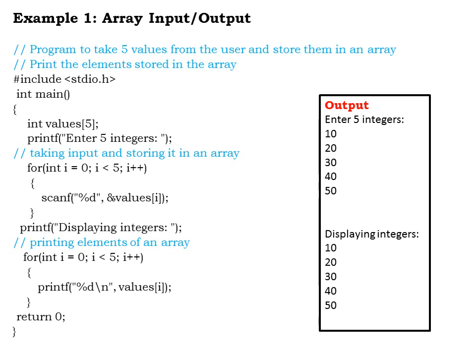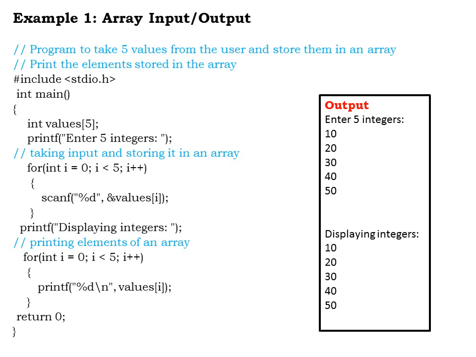So i less than 5, so 0 is less than 5, condition is satisfied, i plus plus, I enter inside the for loop body. We have a printf statement here, %d in double quotes, comma, values of i. So the i value is 0. At index 0 I have stored the first element, that is 10, and the 10 gets displayed.